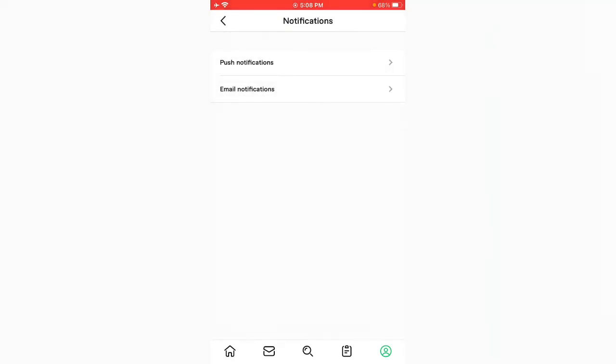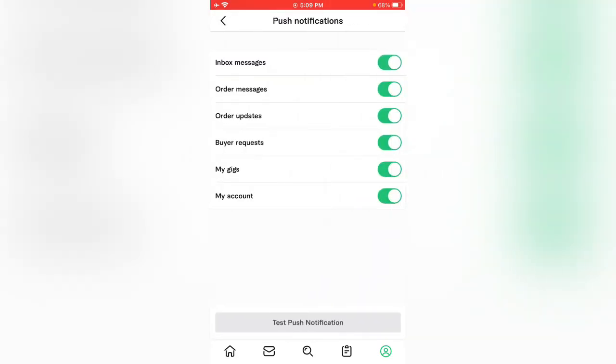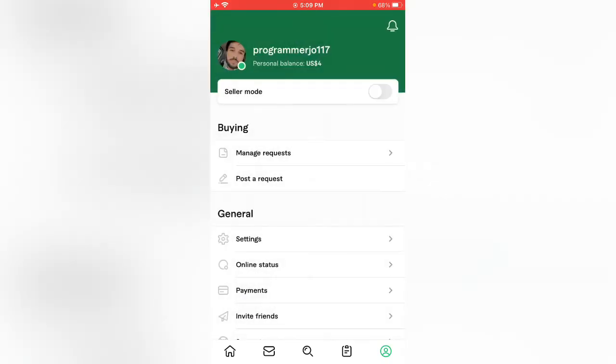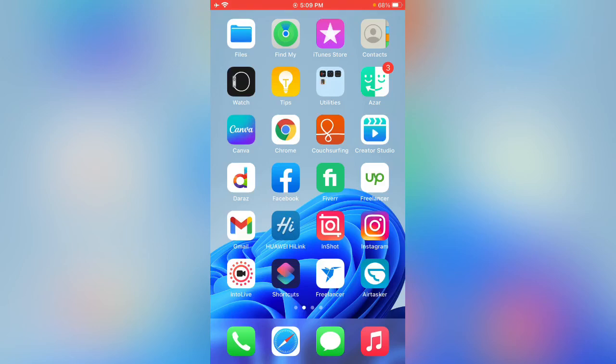So guys, here are the two simple methods to fix your notification issue on your iPhone or iPad. So if you want to test push notifications, you need to tap on test push notifications. So guys, here is the simple method to fix your notification issue on your iPhone, iPad, or Android phone.